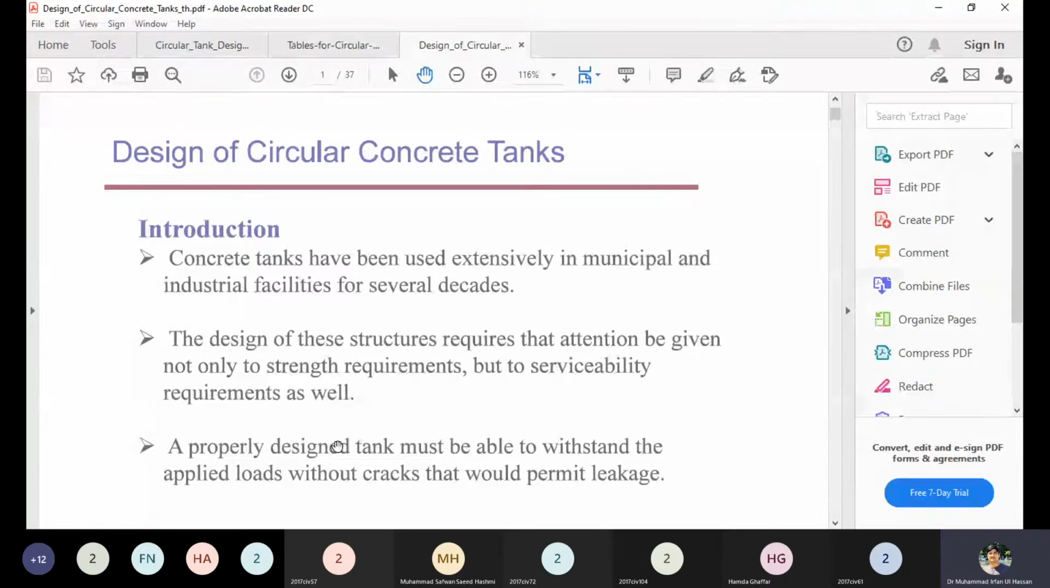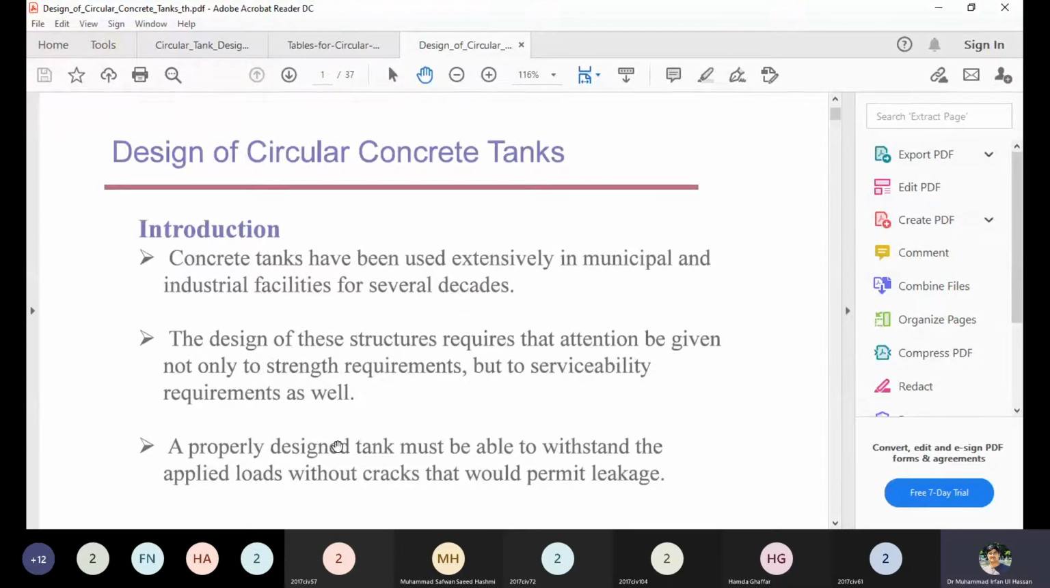Today we are discussing the circular tank design. Circular tank design is a bit different from the previous topics because circular tanks have different kinds of forces. Of course, the application of circular tanks is understood because they have been used extensively in municipal as well as industrial facilities for several decades.